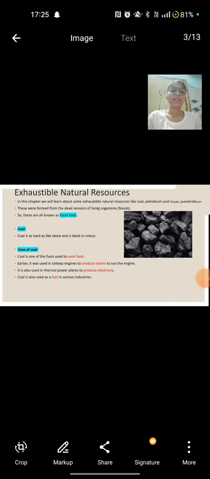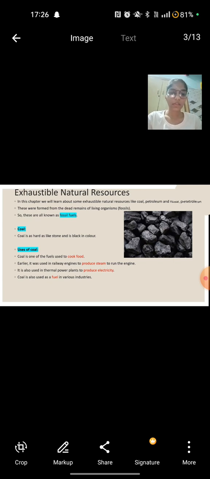Next is exhaustible natural resources. In this chapter, we learn about some exhaustible natural resources like coal, petroleum, and natural gas. These were formed from the dead remains of living organisms, so these are known as fossil fuels. First is coal. Coal is as hard as stone and is black in color, as we can see in